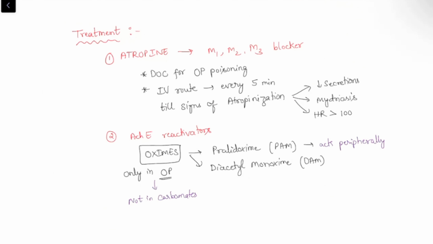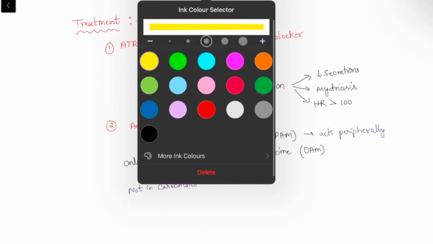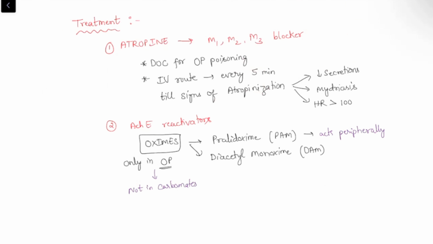How do we treat organophosphate and carbamate poisoning? First, starting with organophosphate poisoning, atropine is the drug of choice. Atropine is a muscarinic blocker, that is, an M1, M2, M3 receptor blocker, and hence it is used for organophosphate poisoning. It is given by IV route every 5 minutes till there are signs of atropinization. What are the signs of atropinization? Decrease in the secretions, mydriasis, and heart rate rising above 100.